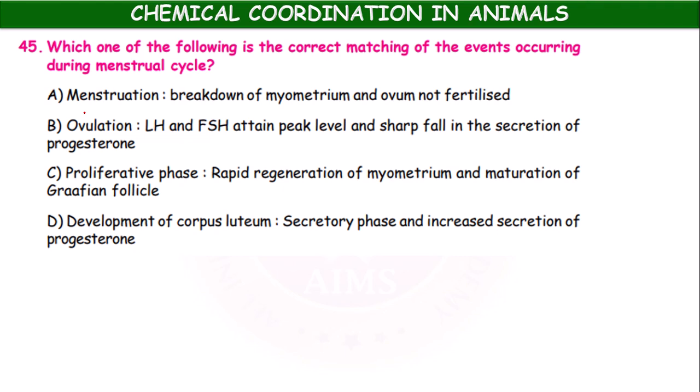Which one of the following is the correct matching of the events occurring during menstrual cycle? Menstruation, breakdown of myometrium and ovum not fertilized, ovulation, the luteinizing hormone and follicle stimulating hormone attained peak levels, and sharp fall in the secretion of progesterone, proliferative phase, rapid regeneration of myometrium and the maturation of Graafian follicle, development of corpus luteum, secretory phase, and increased secretion of progesterone.